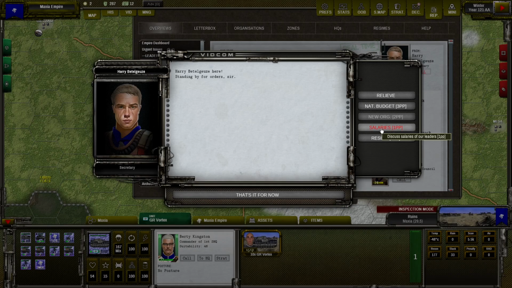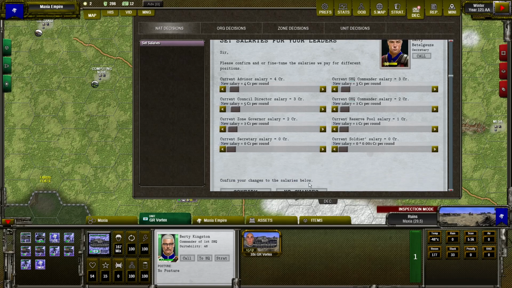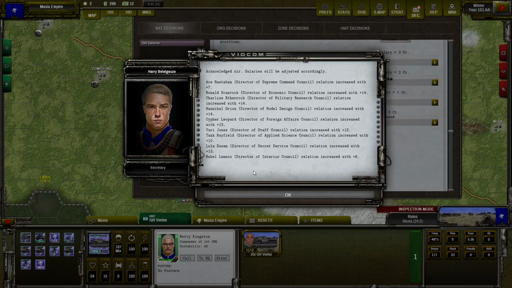So in salaries, I can improve only this section. So council director's salary, like by 2 credits per round. And if we scroll down, confirm, you can see that there is quite an enthusiastic reaction. So plus 13 to relation because I increased their salary, and the increase is high for people with low egoism because they feel that I appreciate their work.